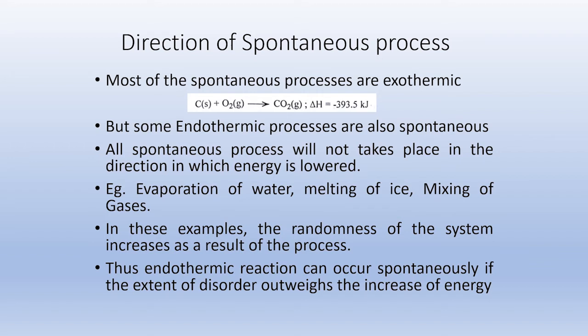So when we look into these examples and consider the reactant stage and product stage, the randomness or disorder of the system increases as a result of the process. For example, melting of ice. Ice is in the solid state. Upon melting, it is converted to the liquid state. That means from solid to liquid, the randomness or disorder increases. Similarly, evaporation of water.